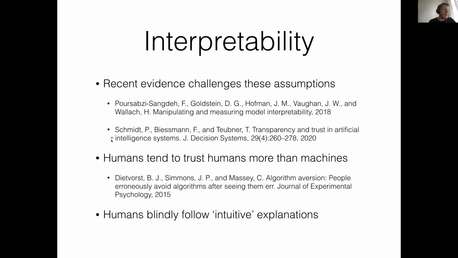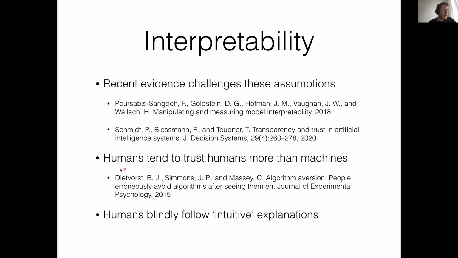In similar cases, we found in our work that sometimes people just blindly followed machine learning predictions if they had seen an explanation that looked intuitive enough. So both of these cases show that sometimes explanations can have detrimental effects, the opposite effects of what we wanted them to have. For instance, in some cases they can even lead to algorithm aversion.